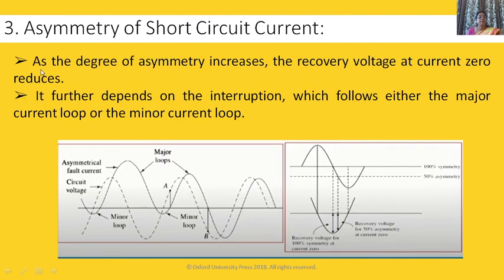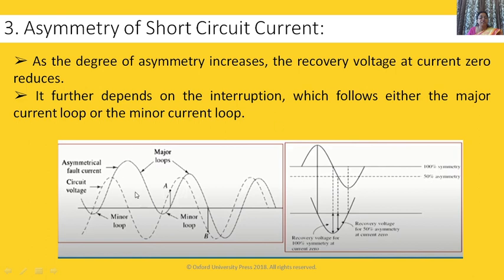Look here, we have diagrams. This is asymmetrical, non-sinusoidal, no? So this is asymmetrical fault current due to DC offset. Here we have two loops, major loop and minor loop. If you consider a fault in the minor loop, then the asymmetry is less. If you consider a fault here, then it is more. As the degree of asymmetry increases, the recovery voltage at current zero reduces. It further depends on whether the interruption follows the major current loop or the minor current loop.